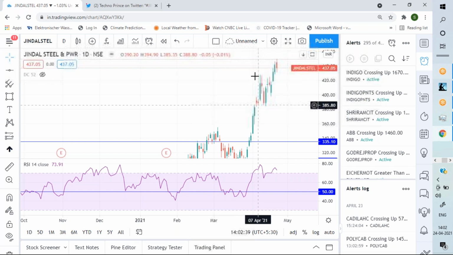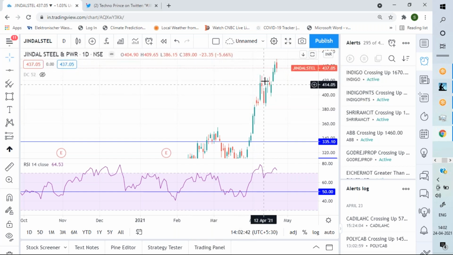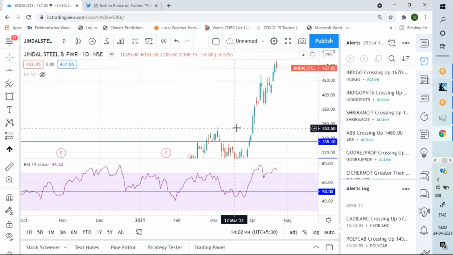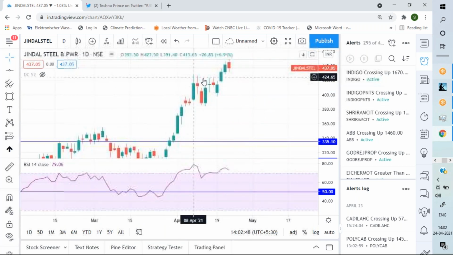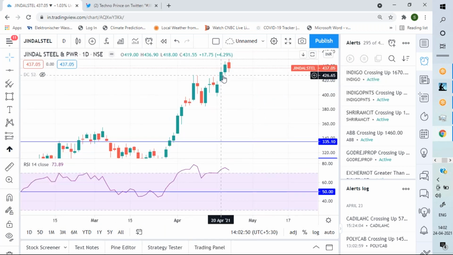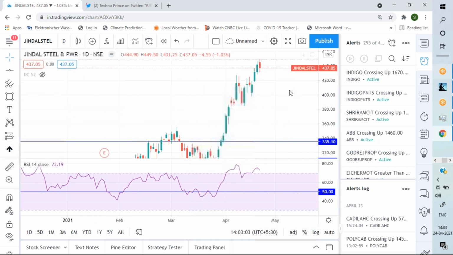My approach is like this. Might be I have been out somewhere here, getting in again somewhere here, and I can see there is a range developing. The moment this range is broken out, I gave a buy trade here, and now from 428 it went to 446, enough for me, 5-6%, to book profit. So you understand the approach I am taking.